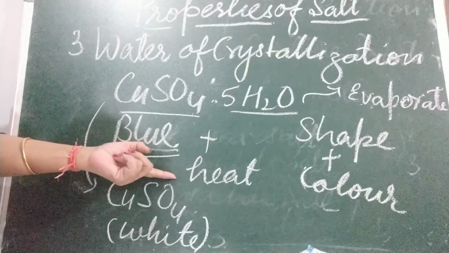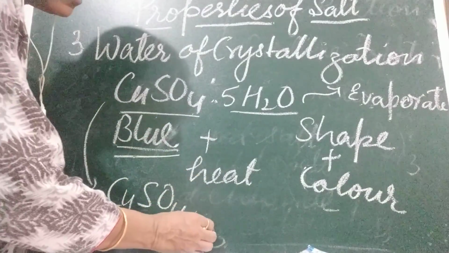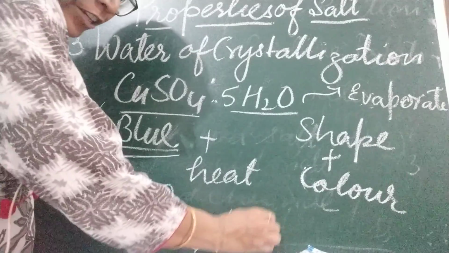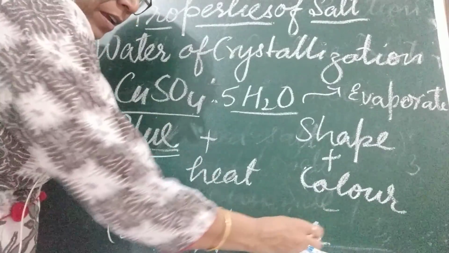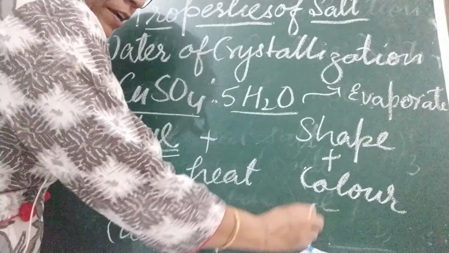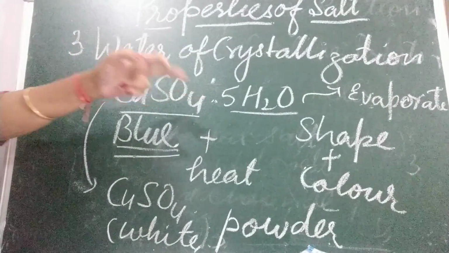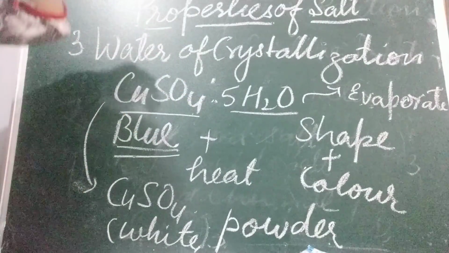But when we have heated it, it turned into white powder. Shape is changed. From crystal, it turned into powder form, and color from blue, it turned into white.